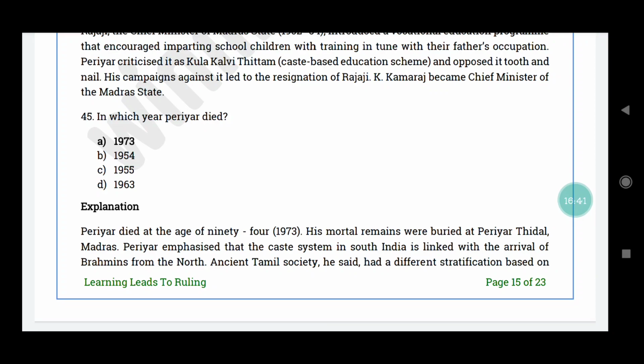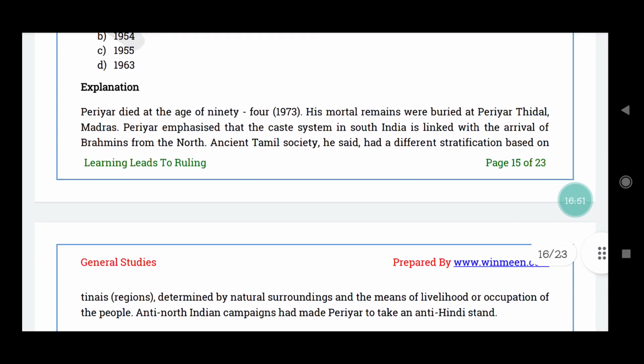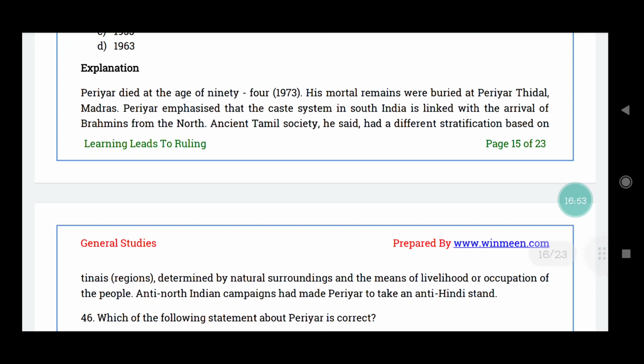Periyar emphasized that the caste system in South India is linked with the arrival of Brahmins from the north, and ancient Tamil society, he said, had a different stratification based on Thinais, that is regions, determined by natural surroundings and means of livelihood or occupation of the people. Anti-North Indian campaigns made Periyar take an anti-Hindi stand.